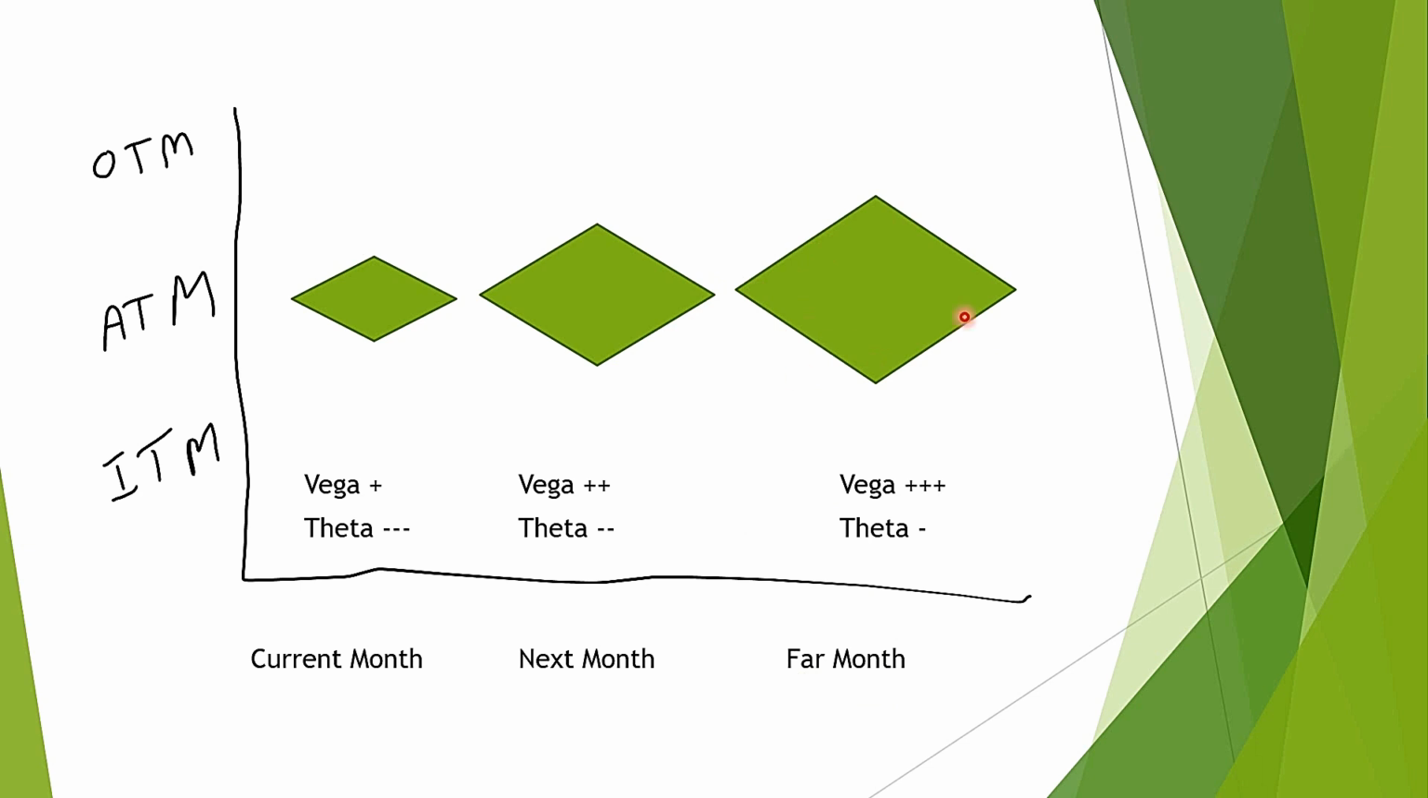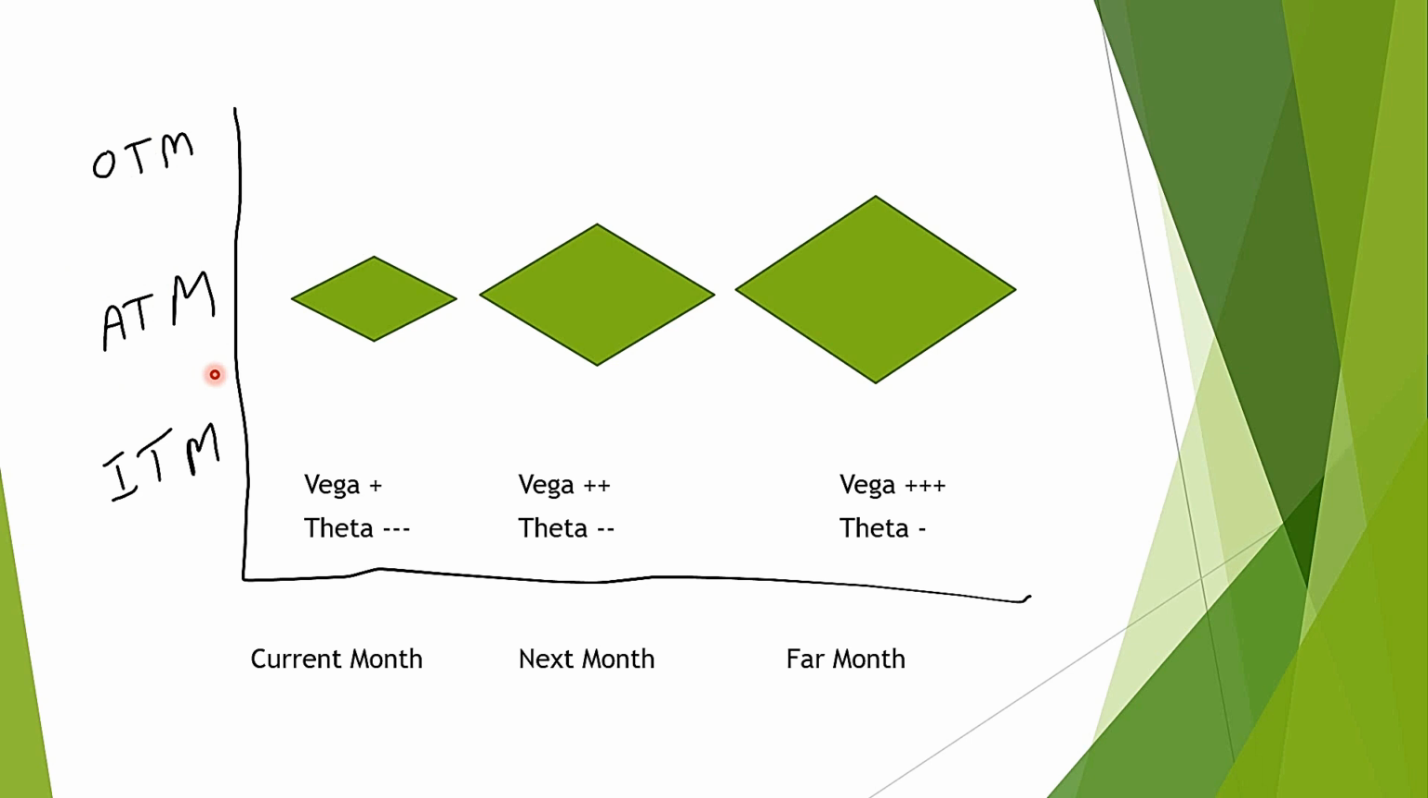Remember these two statements and mark them down somewhere. Vega is highest in far month expiry and least in near month expiry, and Vega is highest for at the money strikes and least for away strikes. This is most important aspect of Vega.